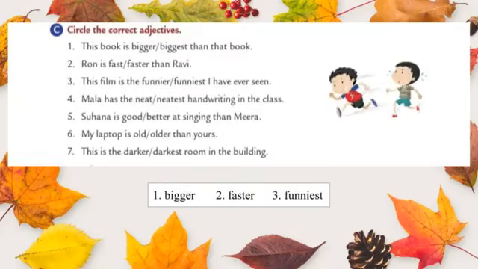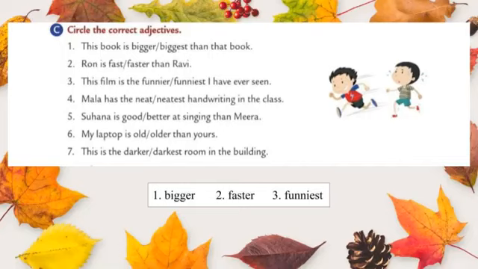Okay students, let's move to the third exercise, that is circle the correct adjectives. The first one is, this book is bigger or biggest than that book. In the given sentence we compare two books, so it is comparative degree. And one more thing, the keyword than is used in the first sentence. So what is the correct answer? Yes, bigger. This book is bigger than that book.